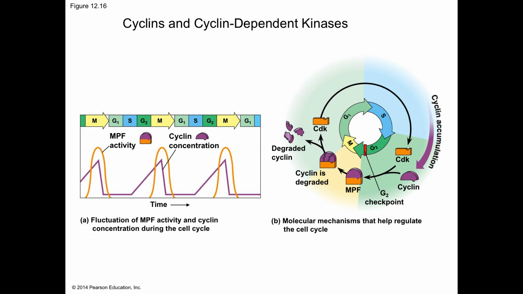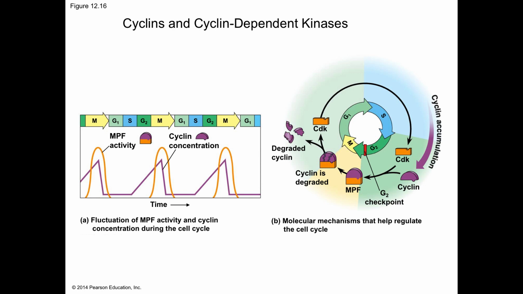The kinases that drive the cell cycle are present at constant concentrations, but require the attachment of a second protein, a cyclin, to become activated. Levels of cyclin fluctuate cyclically. Because of the requirement for binding of a cyclin, the kinases are called cyclin-dependent kinases, or CDKs. Peaks in the activity of one cyclin-CDK complex, the MPF, correspond to peaks in cyclin concentration. I'm sorry, that's maturation promoting factor.